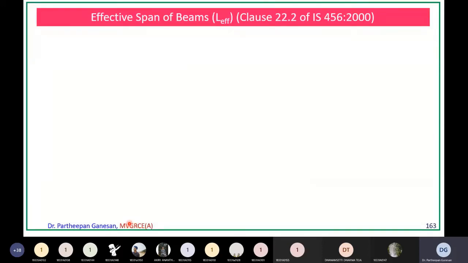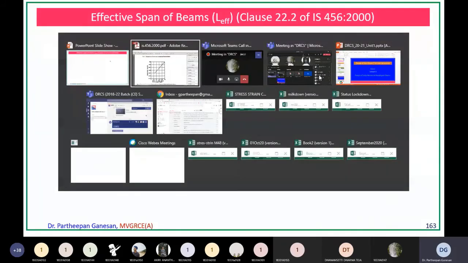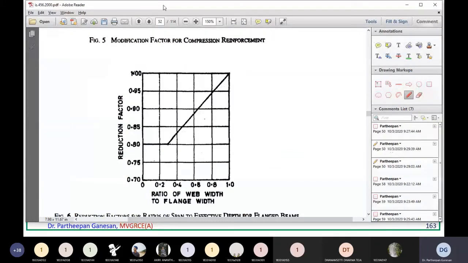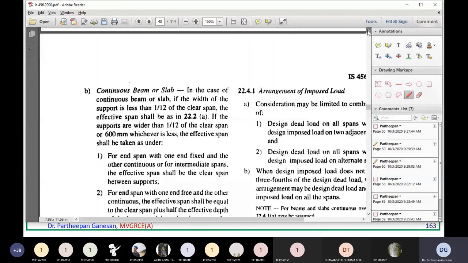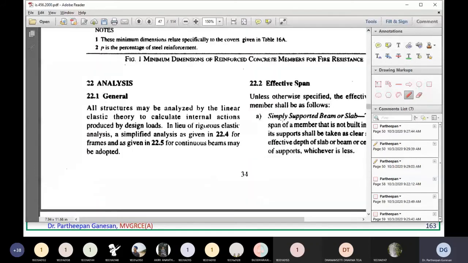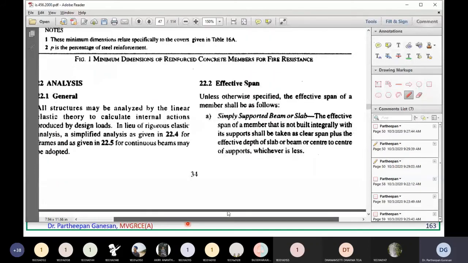Now before designing a structure, you should know how to find out the effective span of the beam. So it is given in 22.2 of your code. If you go back here, effective span 22.2.